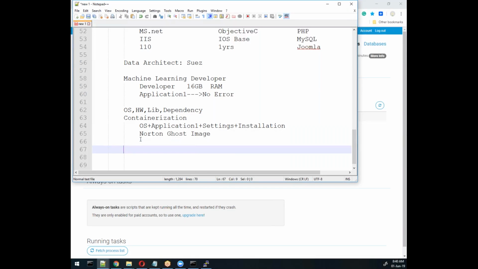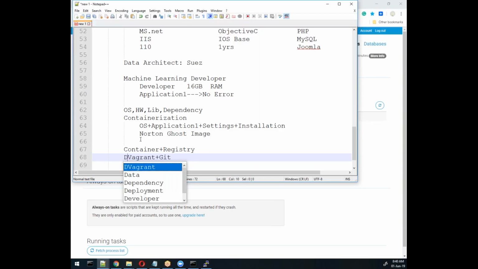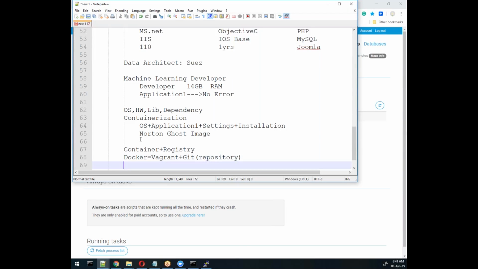So we have three things here. One, we have containerization, the container. Another thing called a registry we have here. And remember, this concept comes from Vagrant, and because I have a good idea about Vagrant and Terraform, that's why. Vagrant and Git become Docker. So here we have version control, and we have the repository concept. The same thing we have here, a repository. And instead of Vagrant, they manage containers. They use the container concept. So this is the core level of Docker basically.